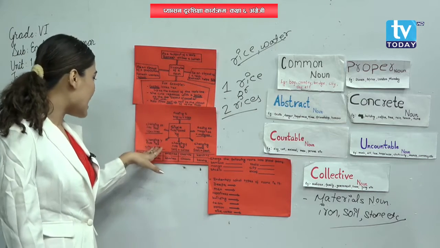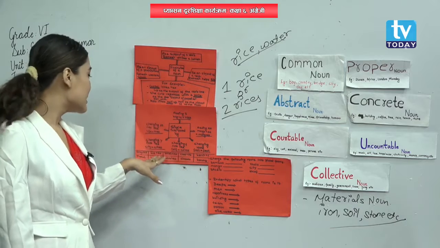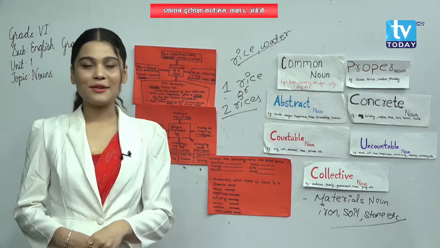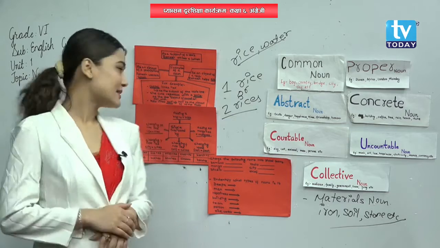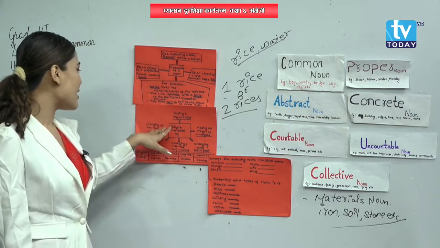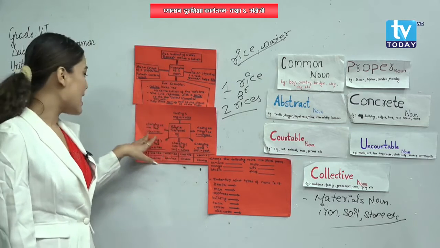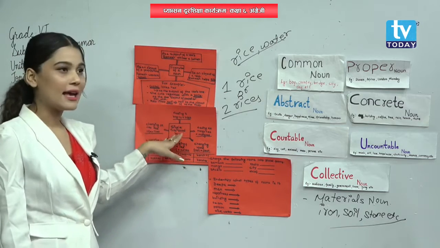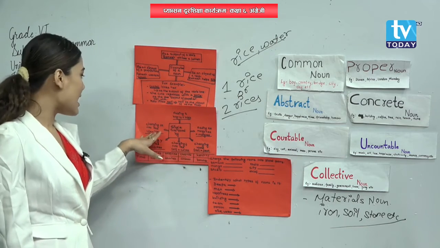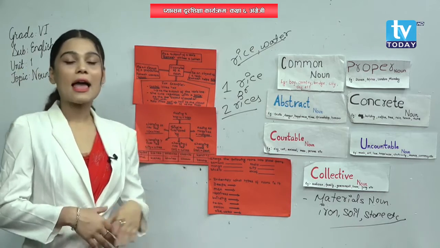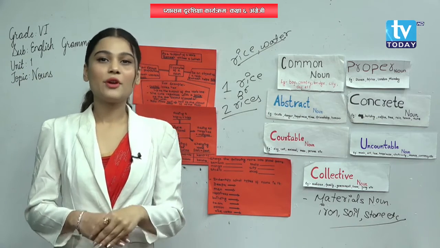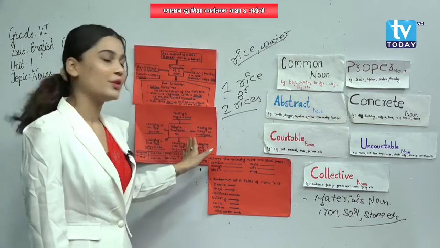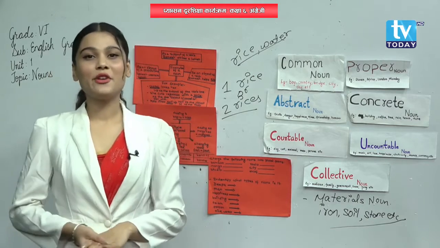So if we add I-E-S over here, it becomes C-I-T-I-E-S cities and cities is a plural noun. Yes or no? Yes. So next one is changing F-E into V-E-S. L-I-F-E life is a singular noun. If we add V-E-S over here, then it becomes L-I-V-E-S lives, a plural noun. So I think, my dear students, you are clear regarding singular nouns and plural nouns. Can you give me more examples of it?